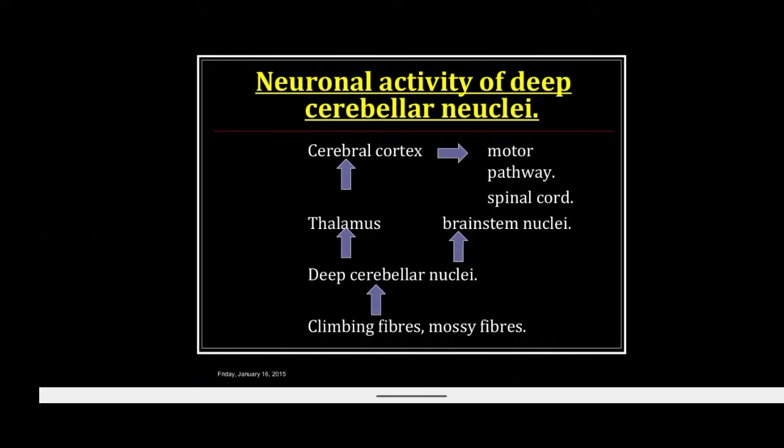So neuronal activity by these cerebellar nuclei includes the input from the climbing fibers and mossy fibers, and the output comes from the Purkinje cells, and these axons go to synapse with the deeper cerebellar nuclei. From these deeper cerebellar nuclei, fibers go to the thalamus and brainstem nuclei, and these finally go to the cerebral cortex, and these modulate the activity of voluntary movement via the motor pathway and to the spinal cord.